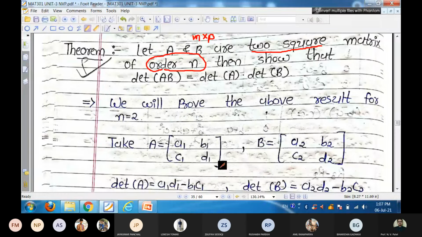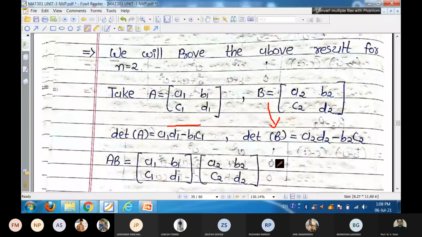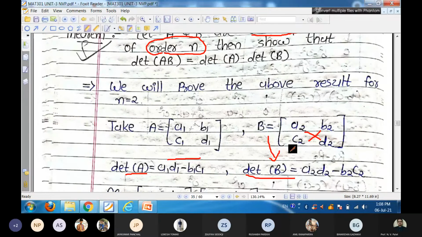Then determinant of B is A2 D2 minus B2 C2. That is our determinant A and determinant B. To show that determinant AB is equal to determinant A into determinant B, we start from LHS and show that it is also similar to RHS.